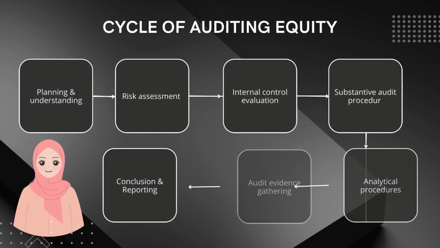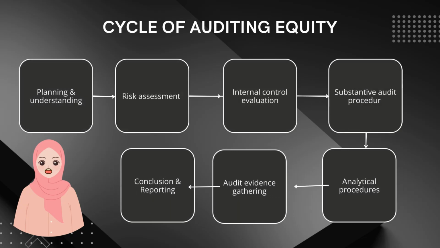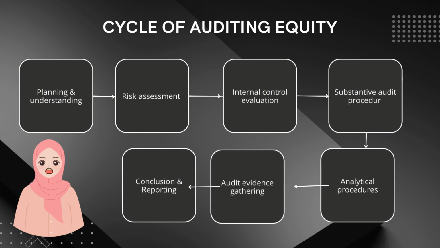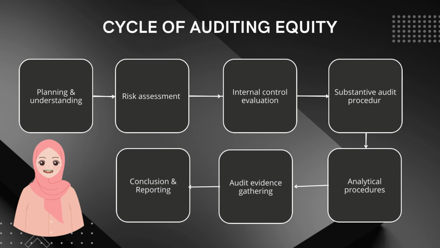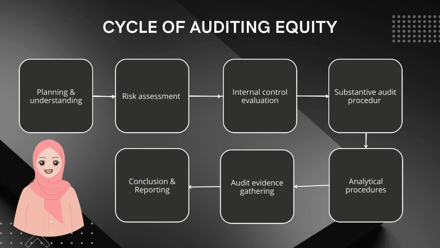And now I want to present about the cycle of auditing equity. The cycle begins with planning and understanding. That means the auditor starts by planning and understanding the company and its equity transaction. After that is risk assessment. The auditor looks at possible risks of error or fraud in equity balance. The next stage of the cycle is internal control evaluation. The auditor checks how strong the company's internal control are in recording equity.